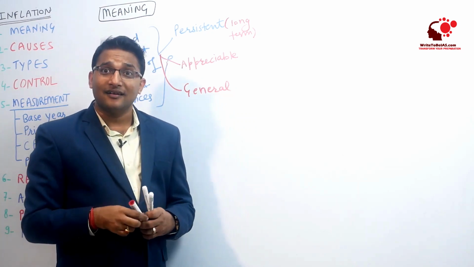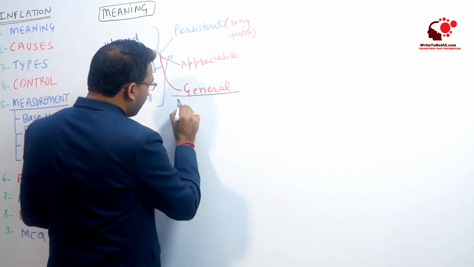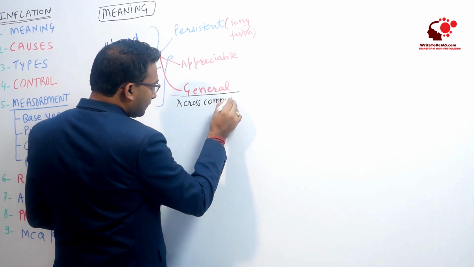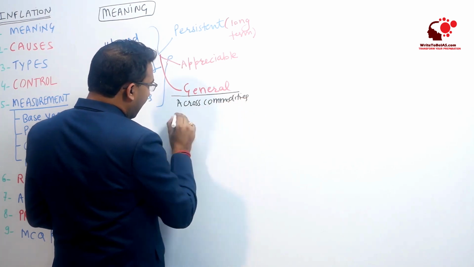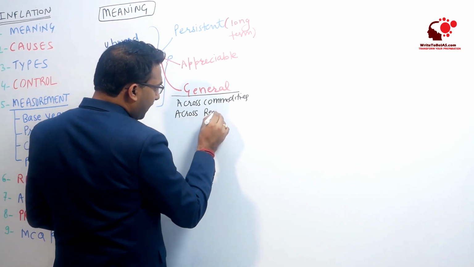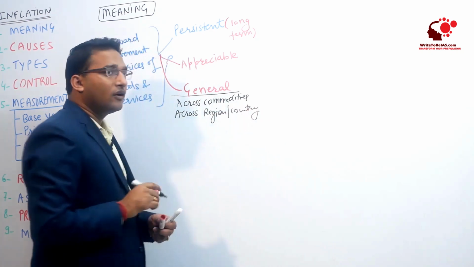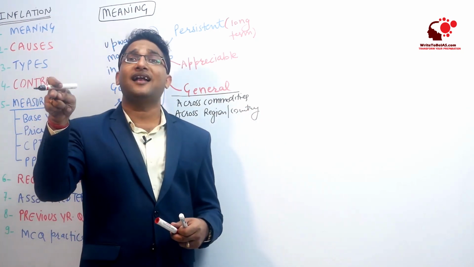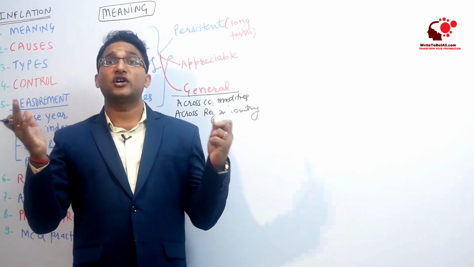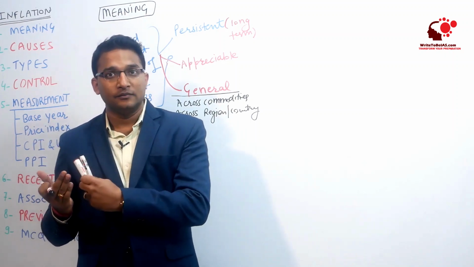The general rise in the price basically means it should be across commodities and it should be across the region or the country, right? So if the prices of only one or two commodities are rising, we will not call it inflation. There has to be a basket of goods and services for which the inflation is happening.